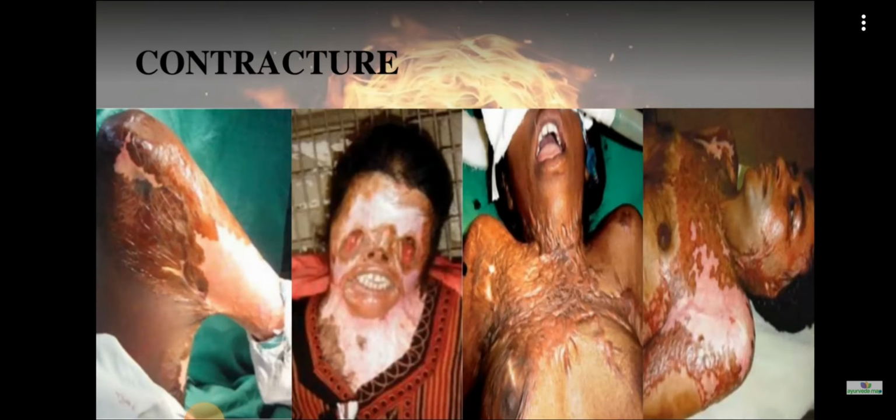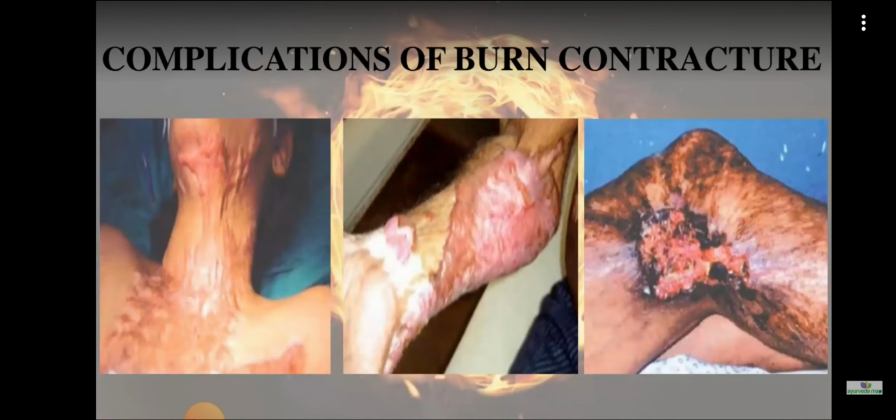Other complications of the contractures are keloid formation and hypertrophic scar formation. Then there can be an ulcer over the contracture, that is Marjolin's ulcer. So these also can happen over the contractures. For contractures also, different types of surgical procedures like skin graft, plasty, etc. are mentioned. And for facilitating the movement, proper physiotherapy, rehabilitation, etc. are advised. Then to prevent the hypertrophic scars, pressure garments are advised. In addition, if there is itching, medicines can be prescribed accordingly.